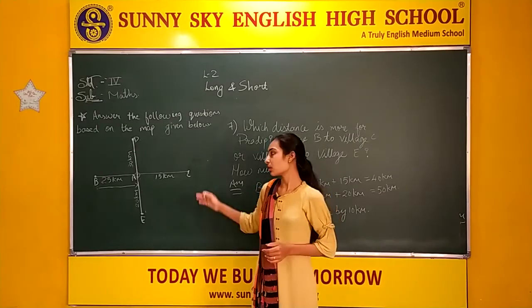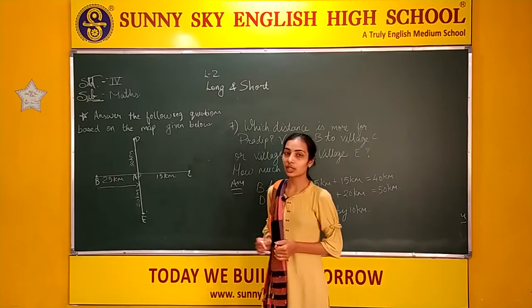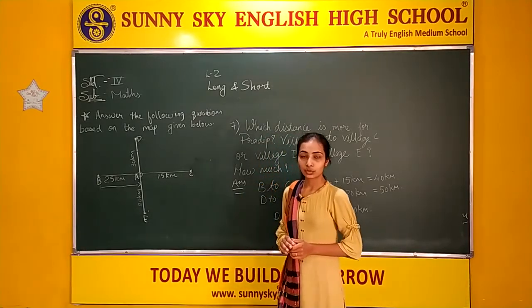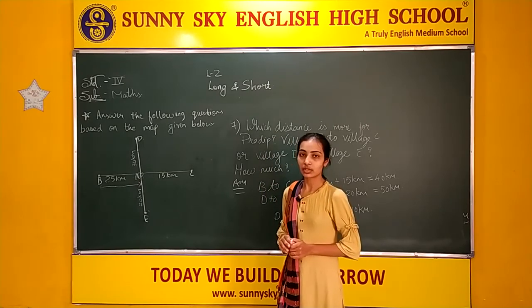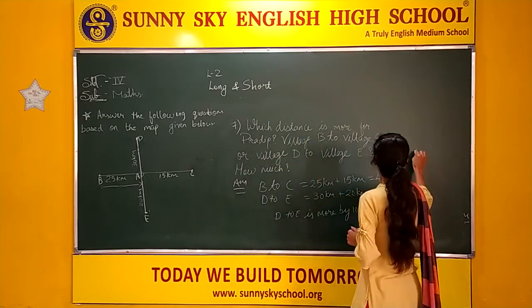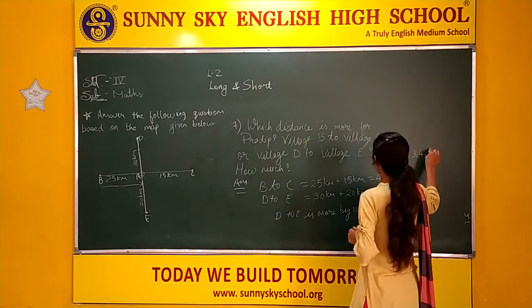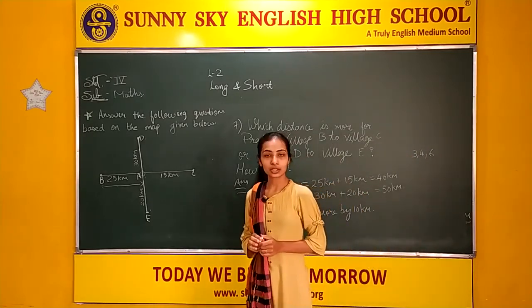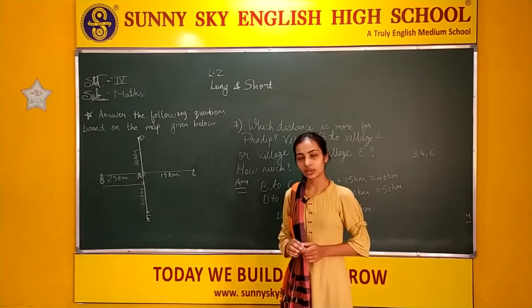So you have to draw this map in your CW because you have to answer the questions according to this map. Numbers 1, 2, 5 and 7 you will write in your CW, and numbers 3, 4 and 6 you have to do by yourself, and you will write that in your homework book. Do very nicely. Okay, thank you.